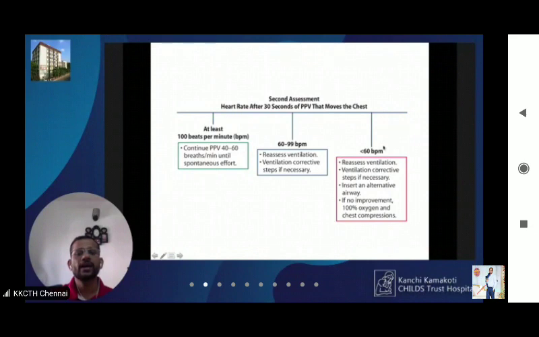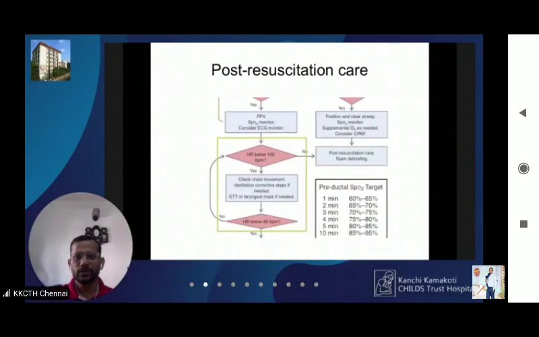If the heart rate is below 60, then you have to reassess ventilation. Ventilation corrective steps or intubation may be necessary here, and you have to start chest compression and use 100% oxygen. Okay, so this is the next step down the algorithm, which we will discuss in detail. So this completes our PPV. I may not be able to cover all the aspects of positive pressure ventilation here, but I would like to comment about salient points.